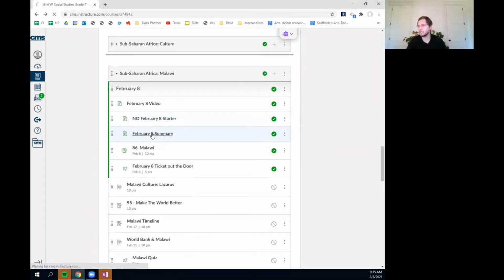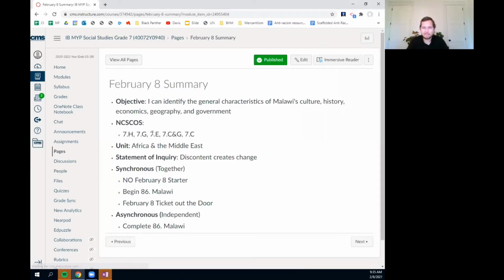So let's look at the summary page for today, February 8th. We're going to identify general characteristics, almost like an introduction into this country called Malawi in sub-Saharan Africa. You're going to look and identify the general characteristics of their culture, history, economics, geography, and government. So that's what we're looking at today.